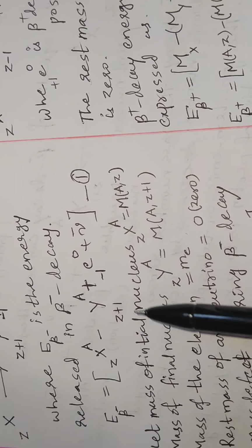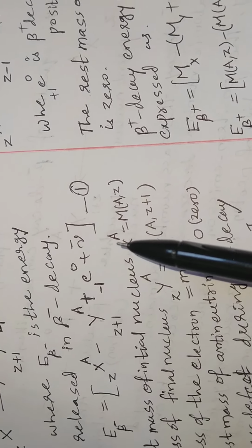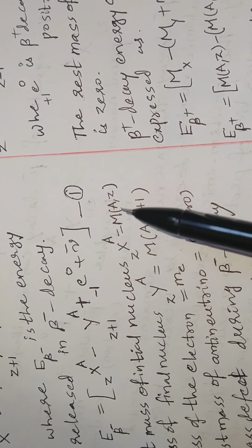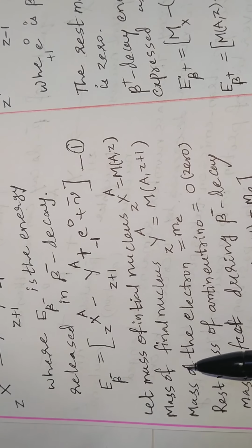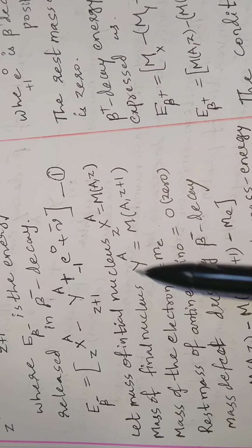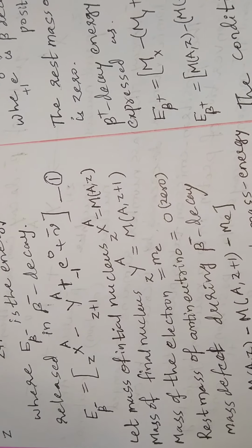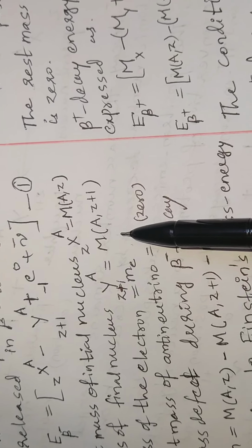Let the mass of the initial or mother nucleus X be m of A comma Z, and the mass of the final nucleus Y be m of A comma Z plus 1.